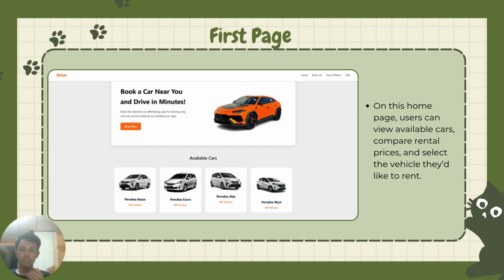On this homepage, users can view available cars, compare rental prices, and select the vehicles they like to rent.